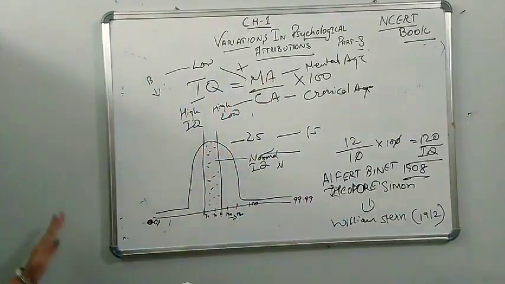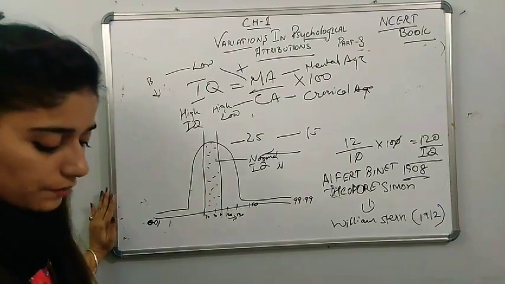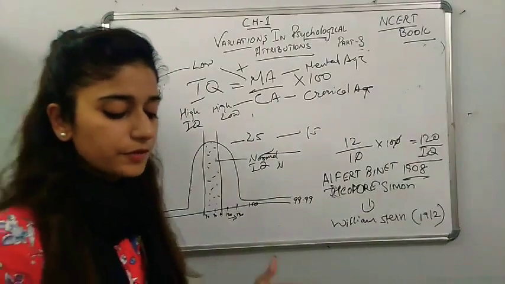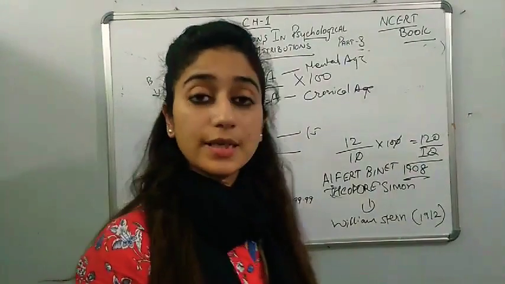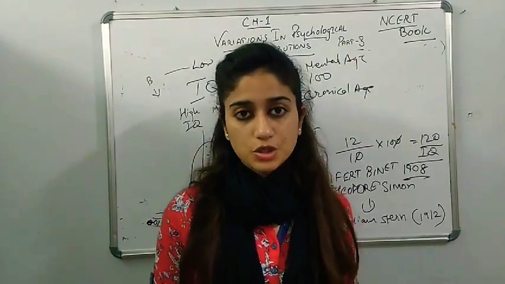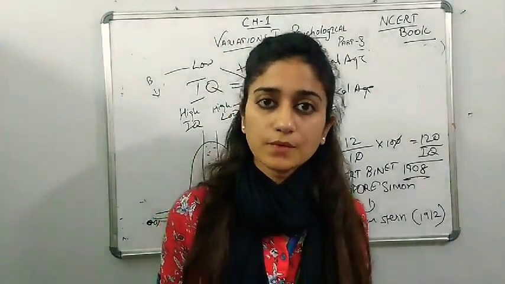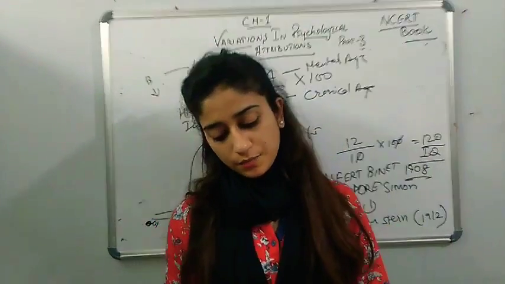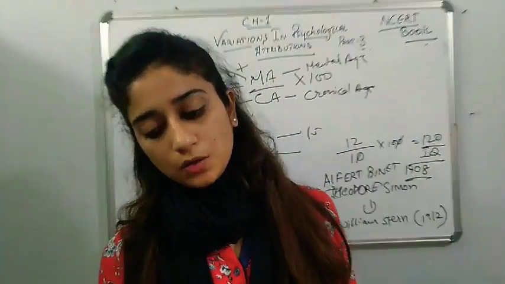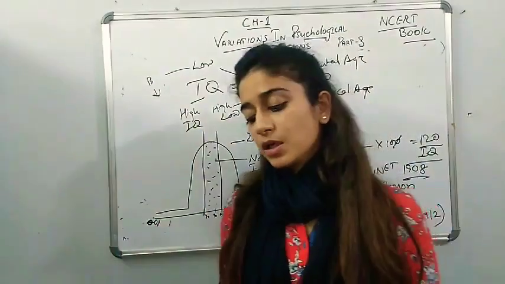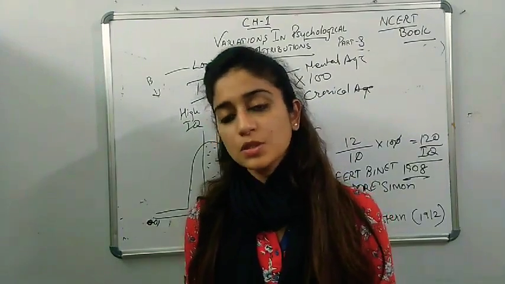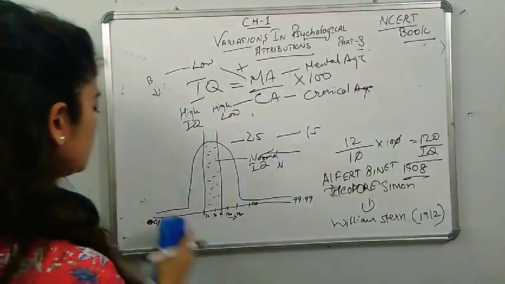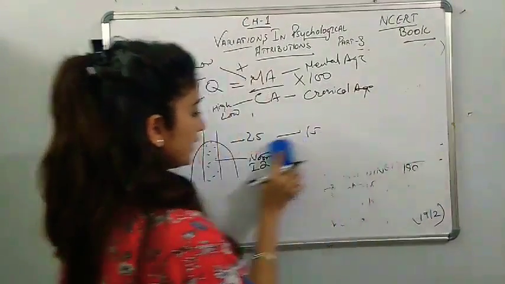Now, how the variations take place and how this has worked is on different bases: intellectual differences and intellectual differentiation or guidance, how we guide an individual and how we differentiate one person from another is also one of the points. Giftedness and the differentiation of a person's IQ is also considered in this. Now after this we will talk about the types of intelligence tests.